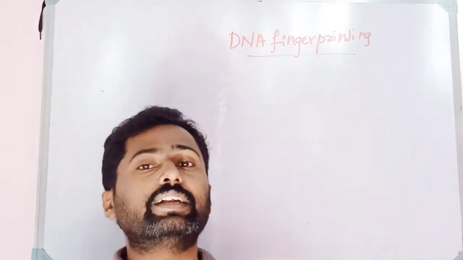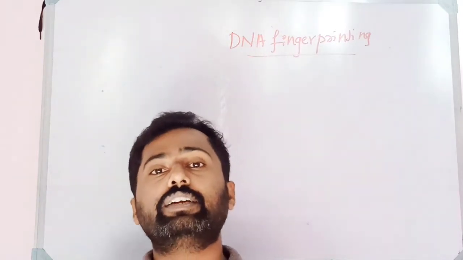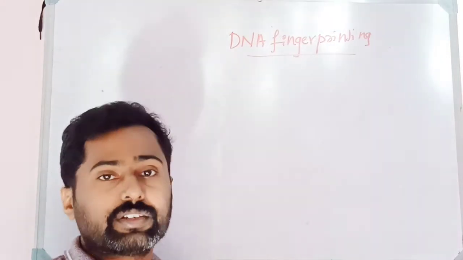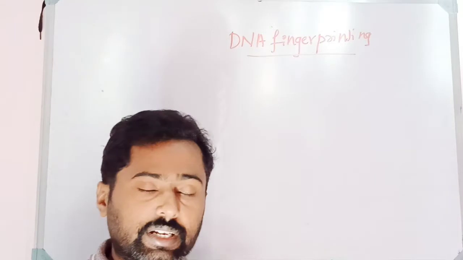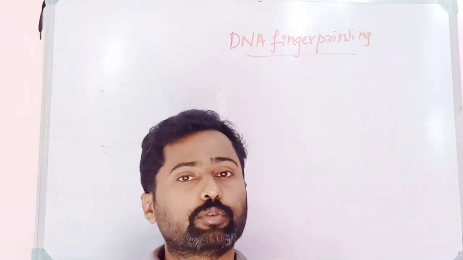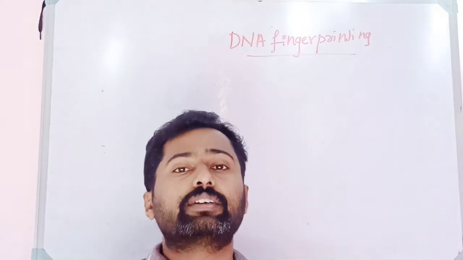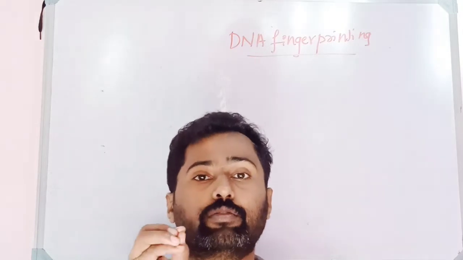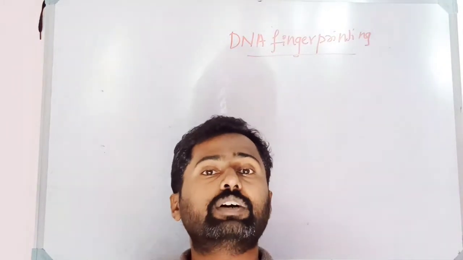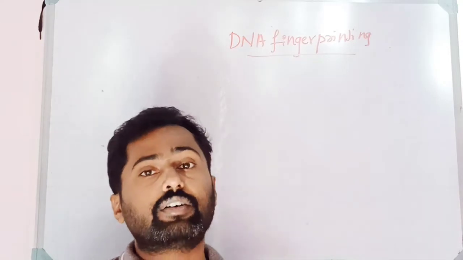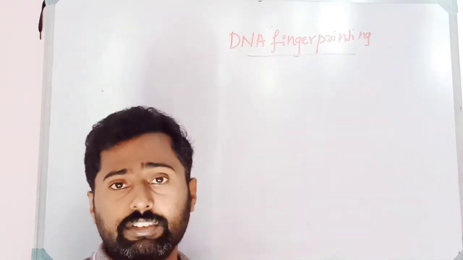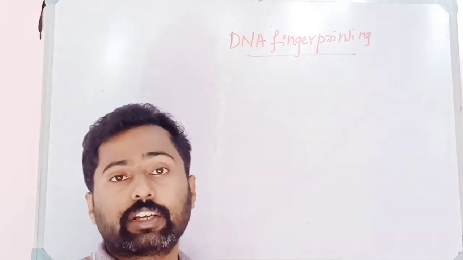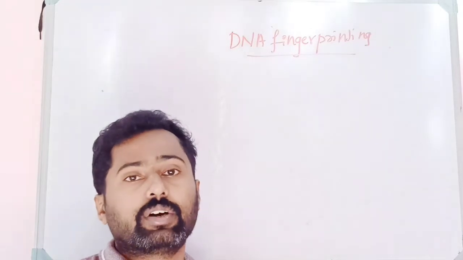Similarly, the genetic identity of a person, the identity at the gene level, is unique for a particular person, and it is different from one person to another. My genetic identity is differing from yours. Similarly, your genetic identity is differing from the others, but the genetic identity of a particular person is unique for that person only, except in the case of identical twins. Other than identical twins, the genetic identity is unique for a particular person and differs from one person to another.